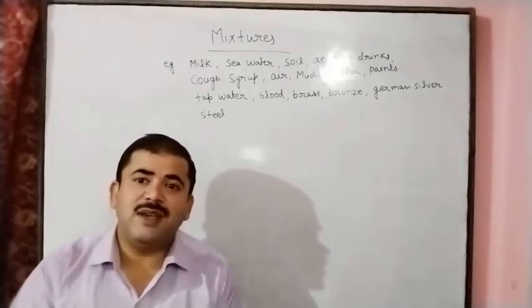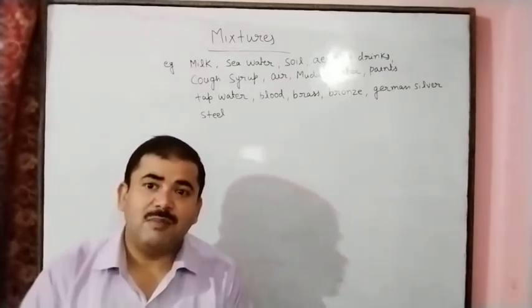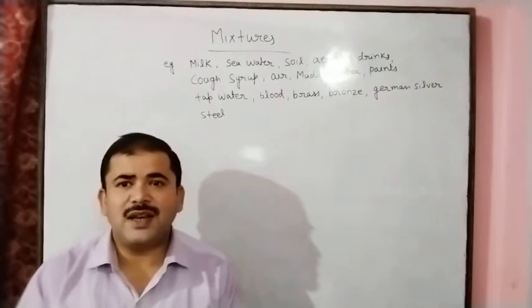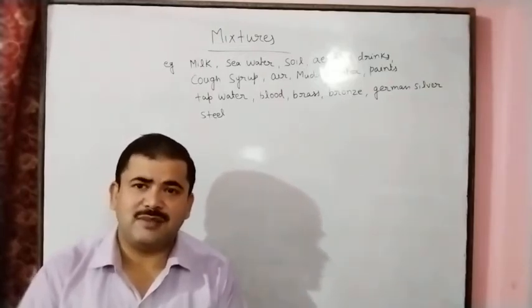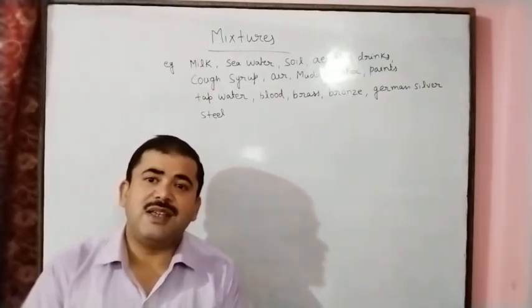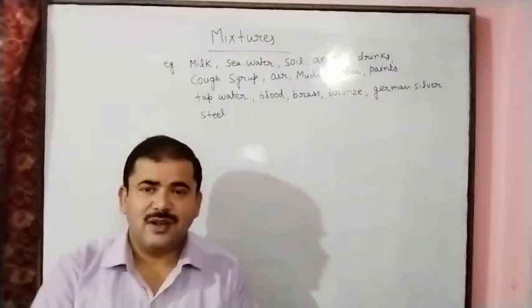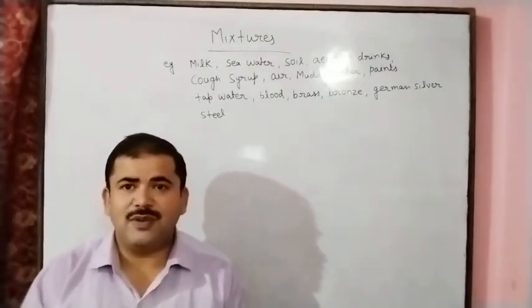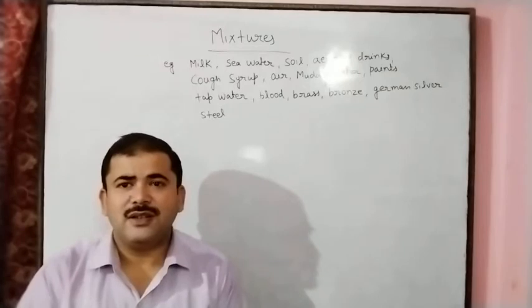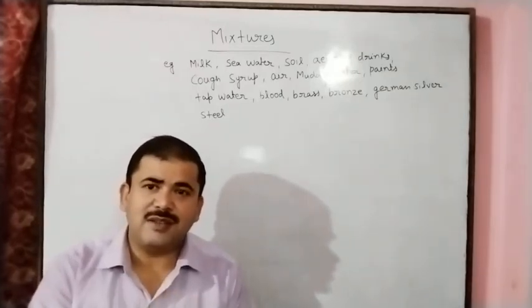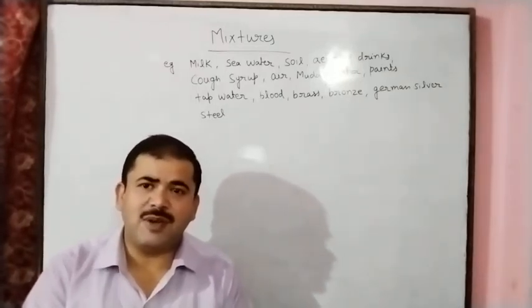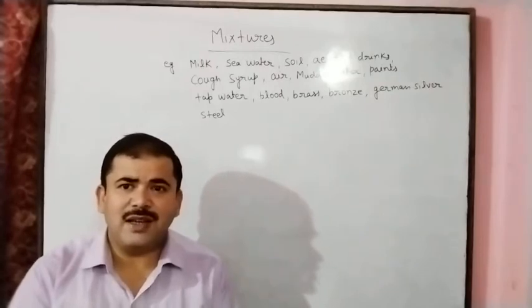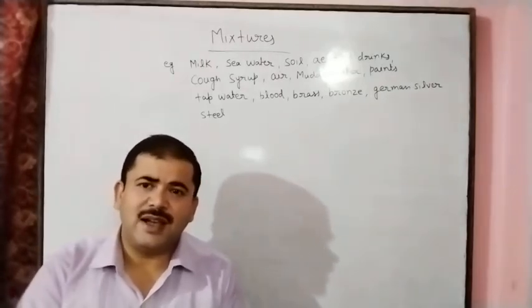Liquid mixture means we can take seawater, milk, blood. So these are the examples of liquid mixtures. And gaseous mixture means air. Different types of gases are present, and this appears in a gaseous form. So we can say gaseous mixture.